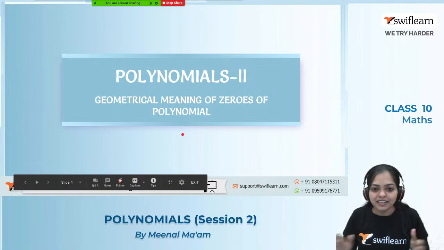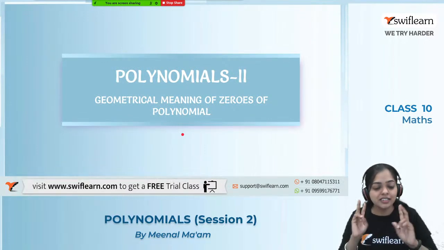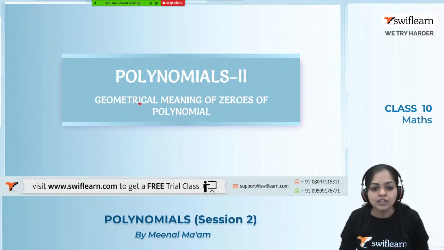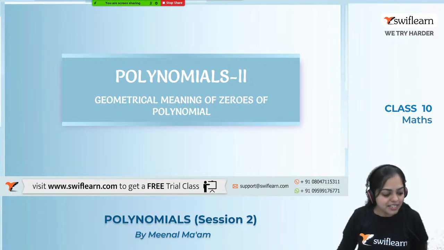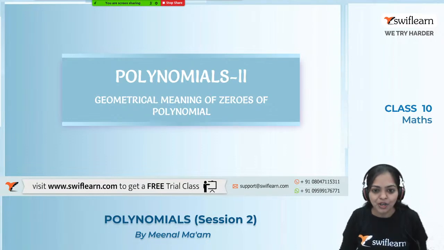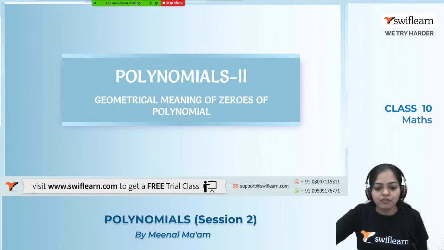So let's start the session. So this is the second session of the polynomial, and today we will discuss the geometrical meaning of zeros of polynomial. Okay, so ready everyone? I think you all are ready with your pen and copy. What do you all say? Yes, ready with your pen and copy. Okay. So before starting the session, give me a virtual high five.